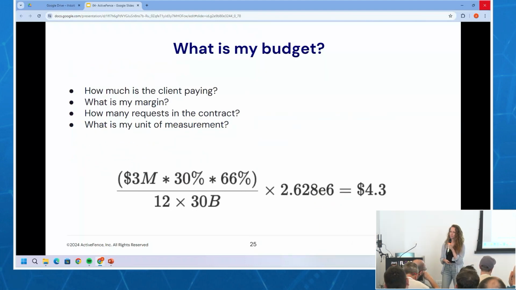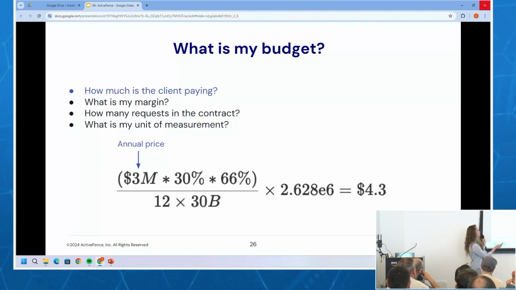So what's my budget? You guys already saw this, so who cares, right? So first, let's ask ourselves, how much is the client even paying? These are fake numbers, okay? But let's assume this client's paying $3 million annual. Okay, this is their annual price.